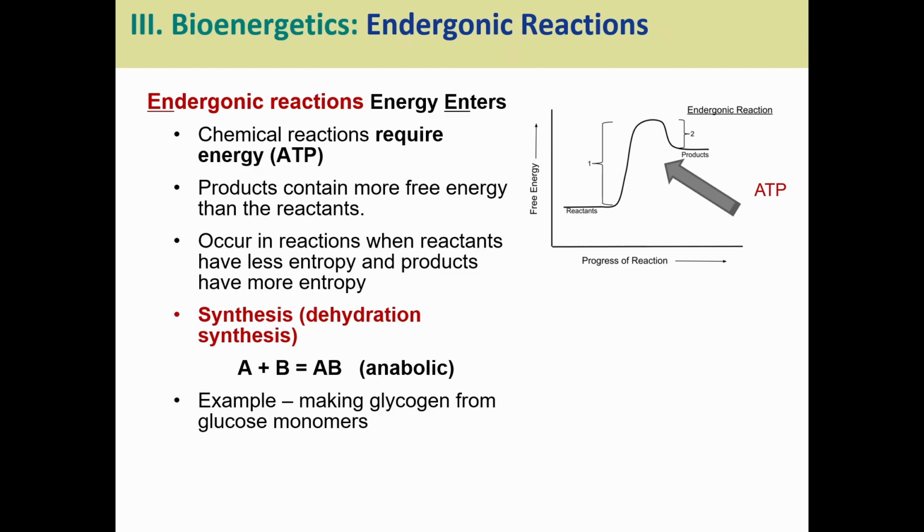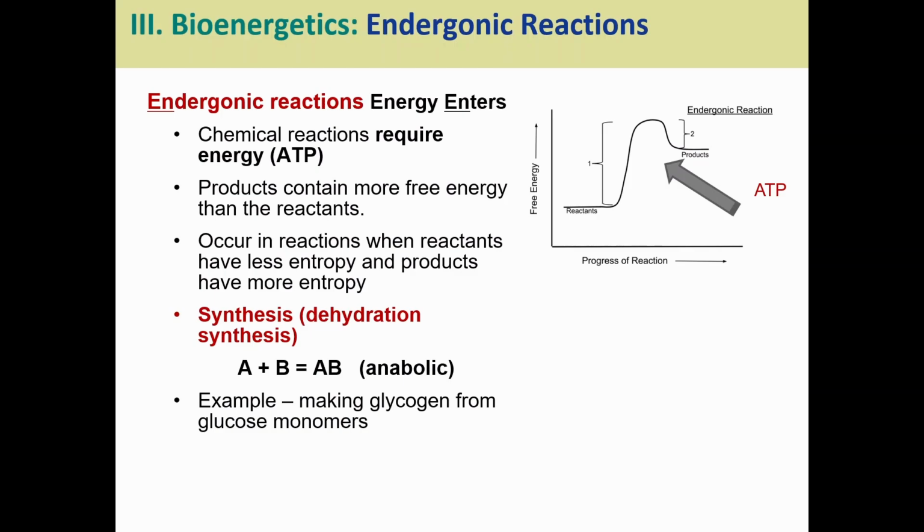So let's talk about endergonic reactions. Energy enters. We need an input of energy. So we have to get energy pulled in because the products contain more free energy than the reactants. So there's more energy contained within the bonds of the products than there are within the reactants. This is because the reactants have less entropy and the products have more entropy.